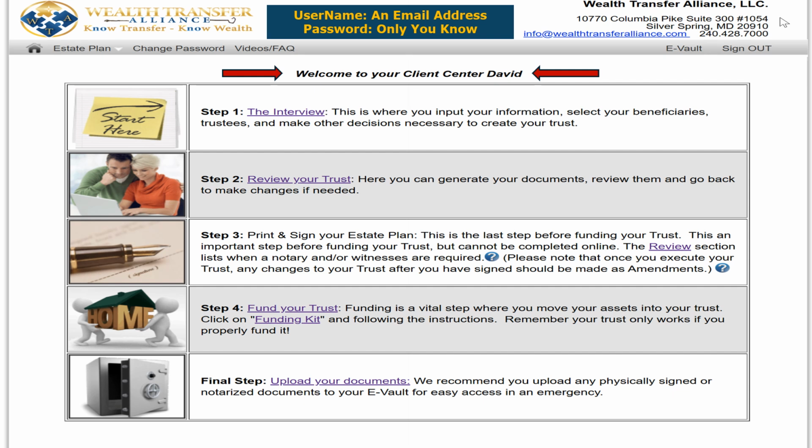The first is the interview. The second one would be review of your trust. The third would be the review. And the fourth step is the funding for your trust and your funding kit. The final step is where you put your data into your vault. So now let us get into the software to show you how you're going to establish your own legacy using the point and click operation.